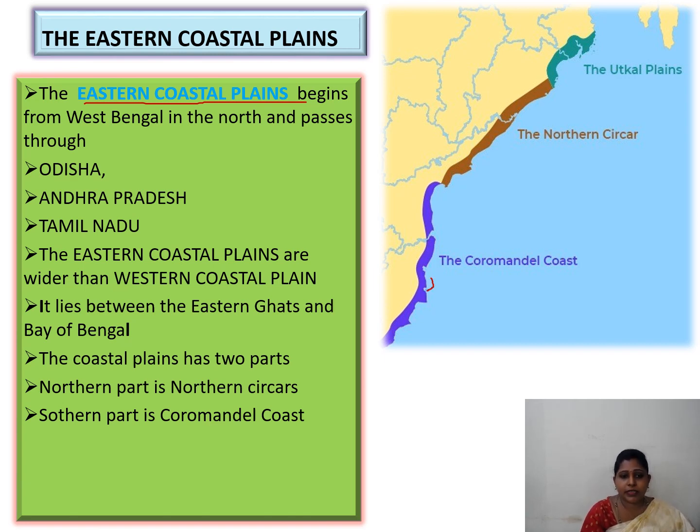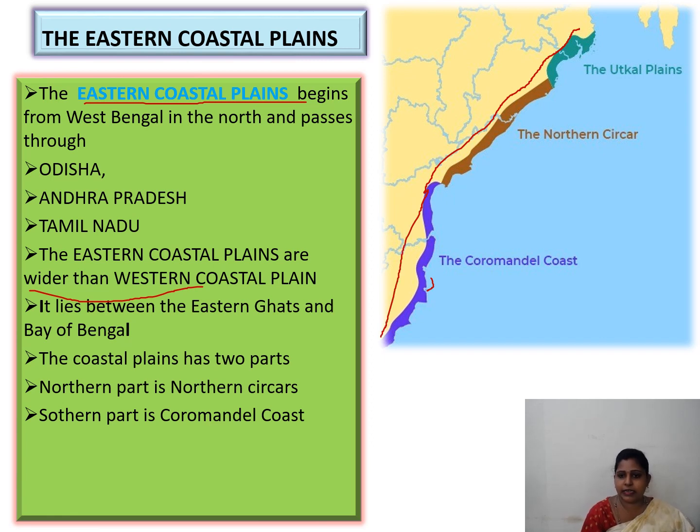The eastern coastal plains are wider than the western coastal plains. It lies between the Eastern Ghats and the Bay of Bengal. Here is the Eastern Ghats.